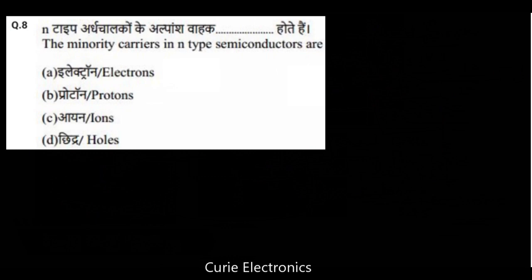Question number 8. The minority carriers in N-type semiconductors are? In an N-type semiconductor, there are more number of electrons. Minority carriers are the holes. That is the answer to question number 8.